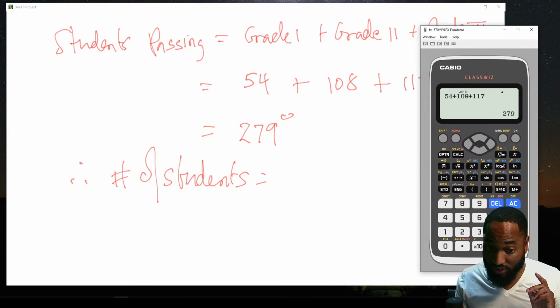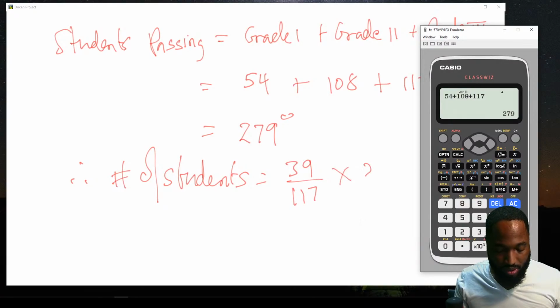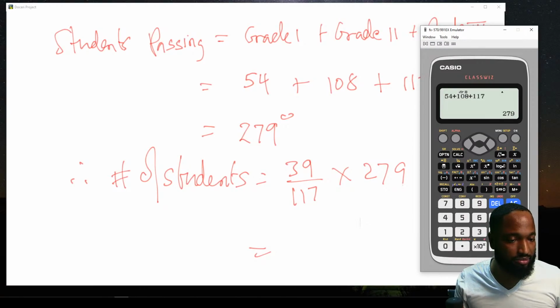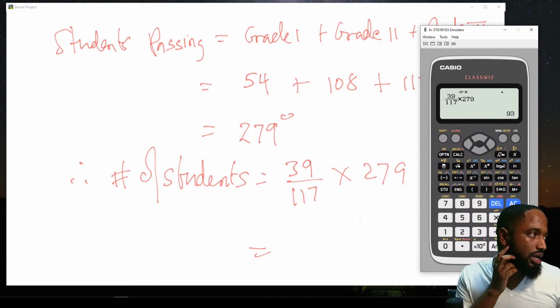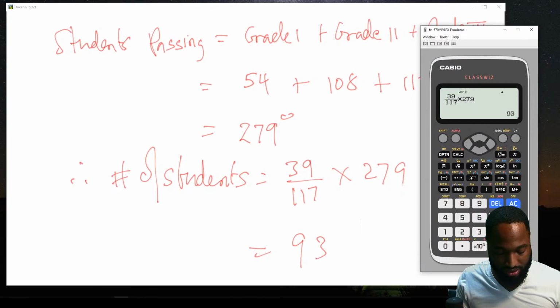So 1 degree is equal to 39 divided by 117. So number of students is 39 divided by 117 multiplied by 279, and this is 93 students.